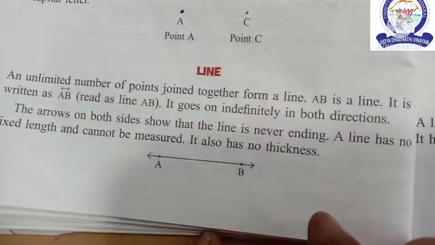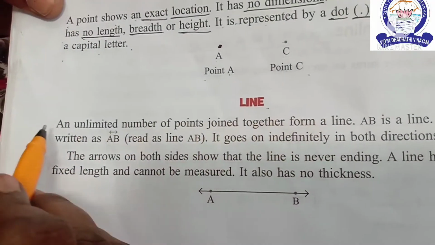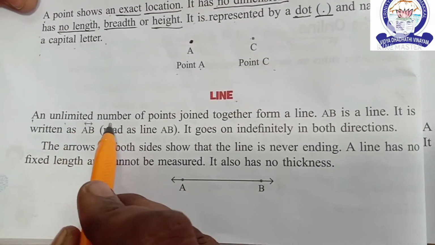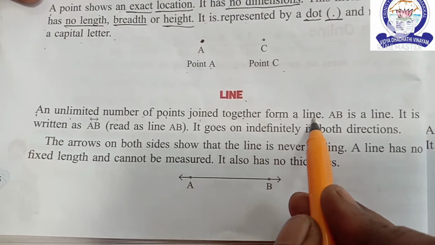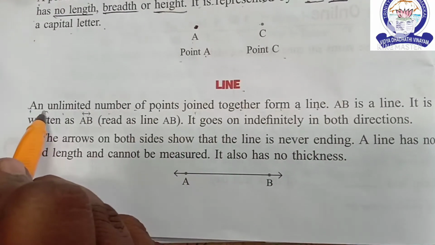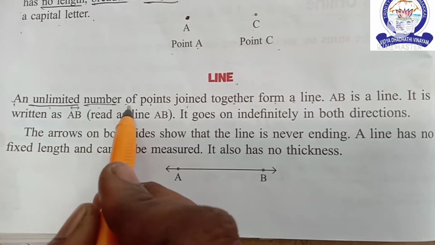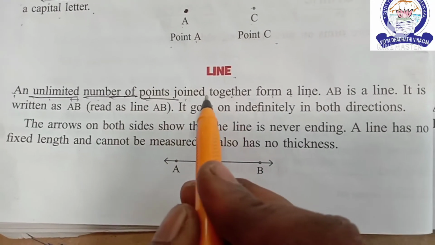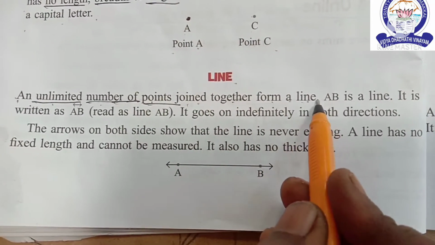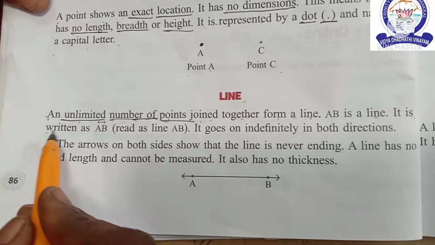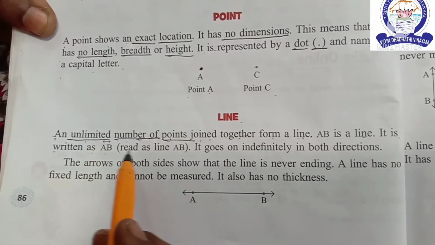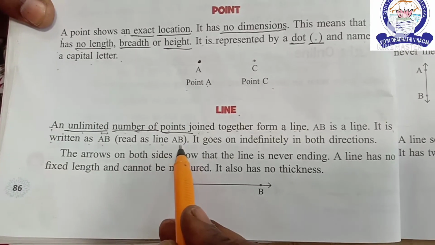See the next topic, line. An unlimited number of points joined together form a line. AB is a line. It is written as AB, read as line AB.